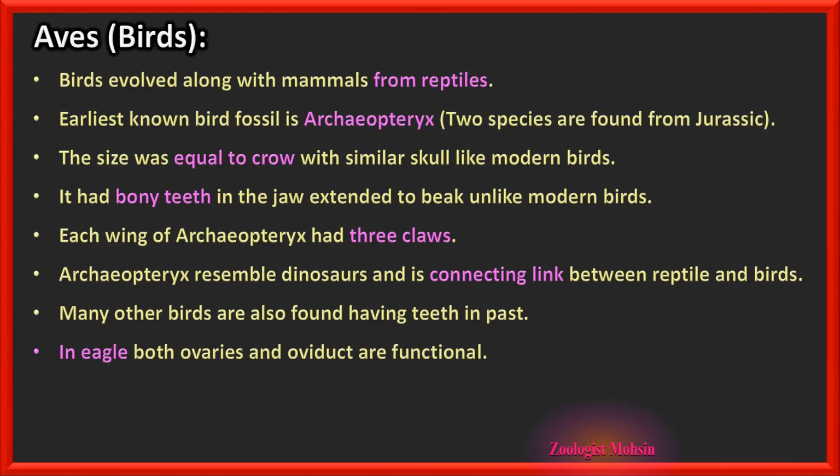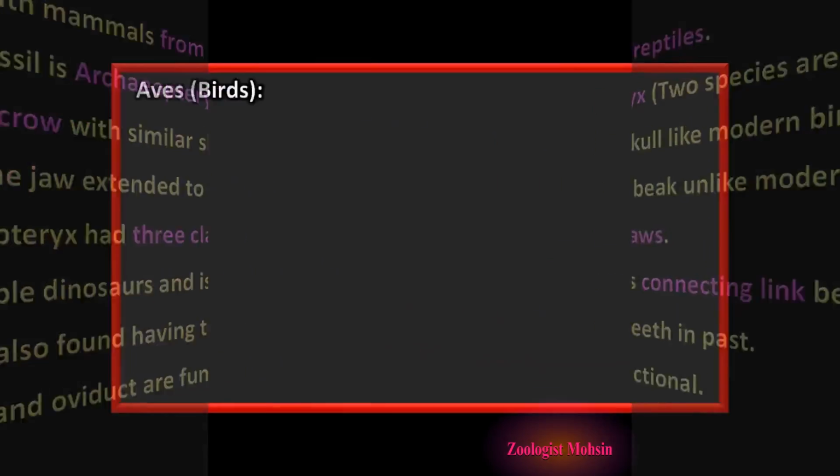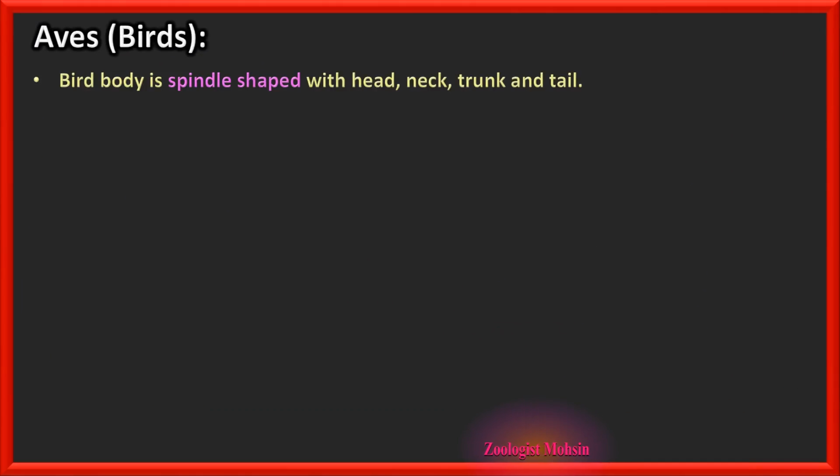In eagle, both ovaries and oviducts are functional. That is a unique feature which we shall relate later. Now, bird body is spindle shaped with head, neck, trunk and tail. So there are 4 prominent parts of the body.